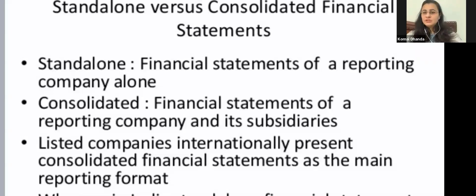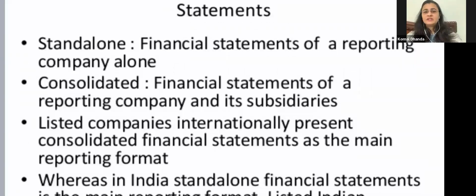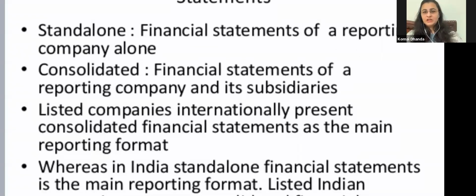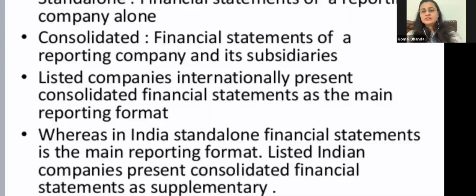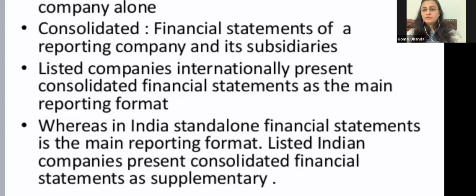So listed companies internationally present consolidated financial statements as the main reporting format, right? So all the companies which are listed in SEBI, those companies, they present the consolidated financial statements. Whereas in India, standalone financial statement is the main reporting format.